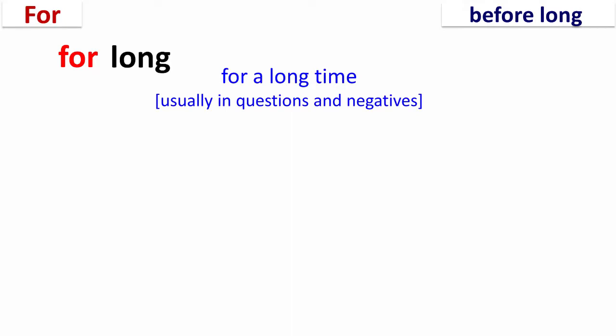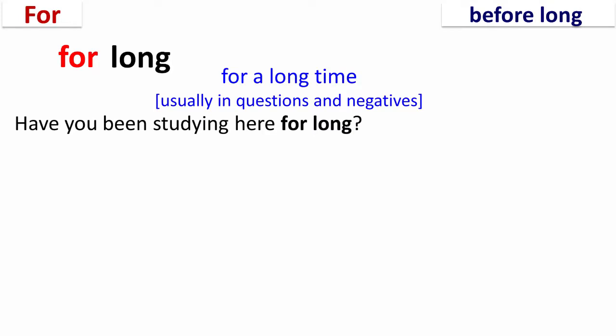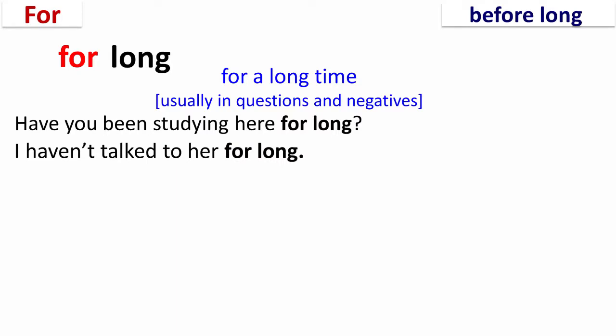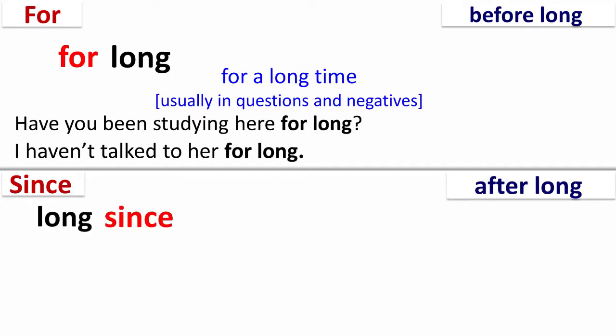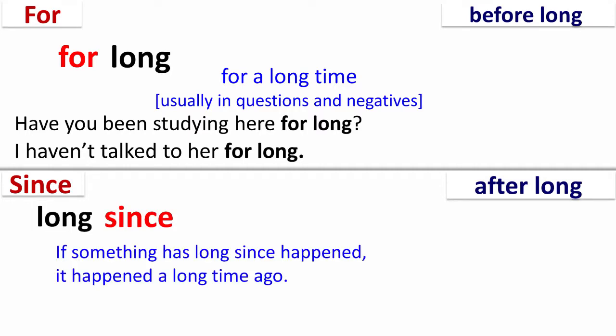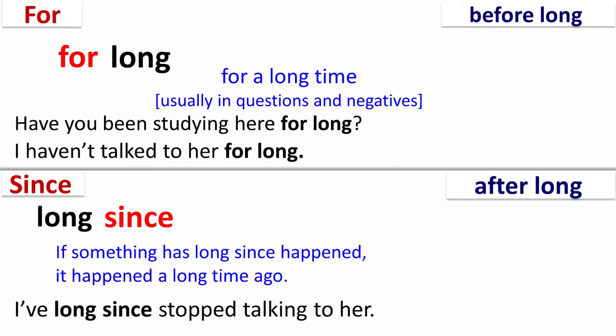For example, have you been studying here for long? And I haven't talked to her for long. On the other hand, since is used after long. Long since means if something has long since happened, it happened a long time ago. For example, I've long since stopped talking to her.